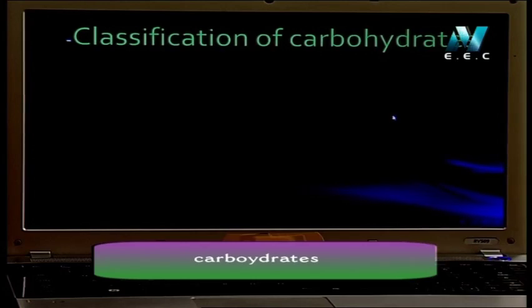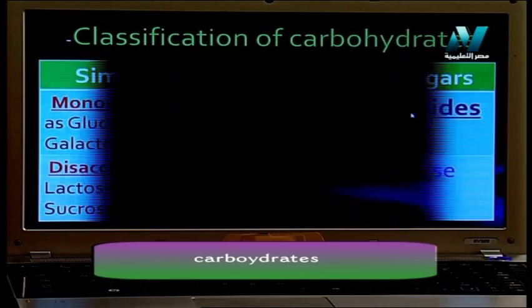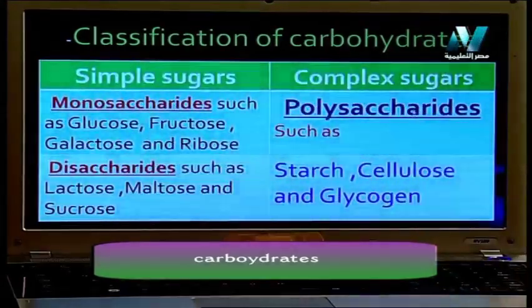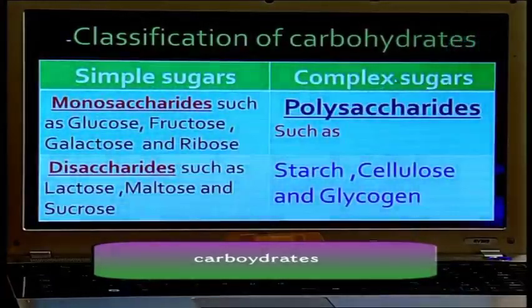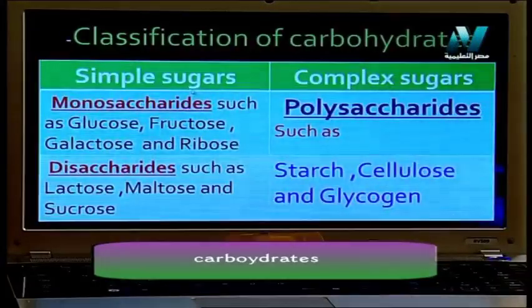Let's discuss together the classification of carbohydrates. We have 2 types of carbohydrates, simple sugar and complex sugar. Simple sugar here: monosaccharides.